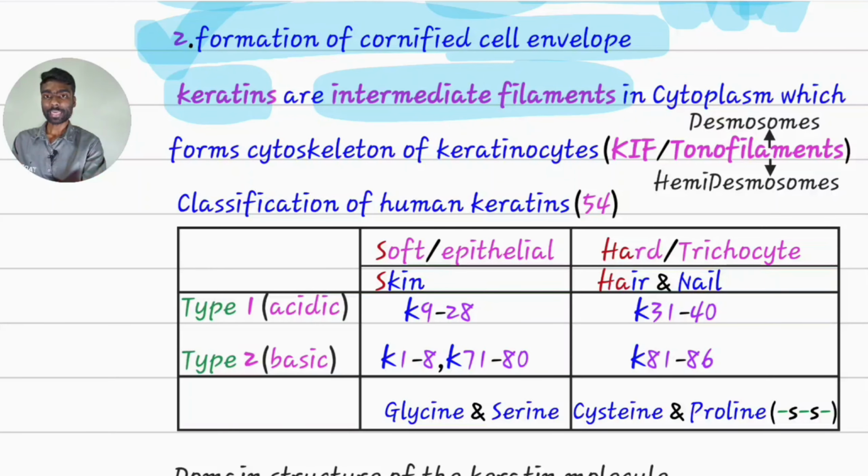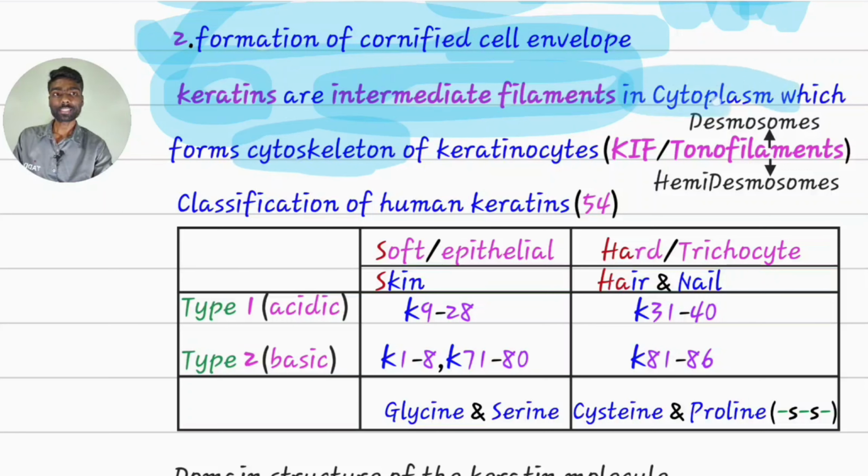Keratins come under the intermediate filaments group, which is present in keratinocytes, forming the cytoskeleton within the cytoplasm. Clear? Keratins are intermediate filaments. They are nothing but the cytoskeleton of keratinocytes.